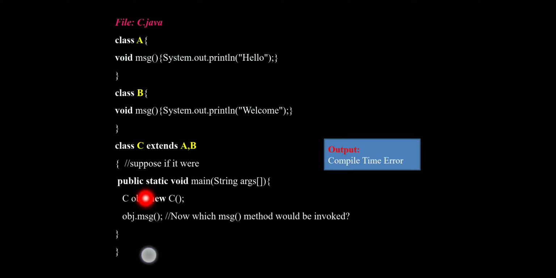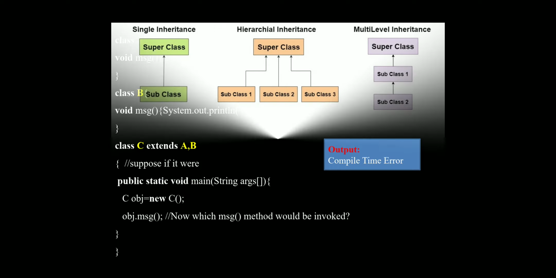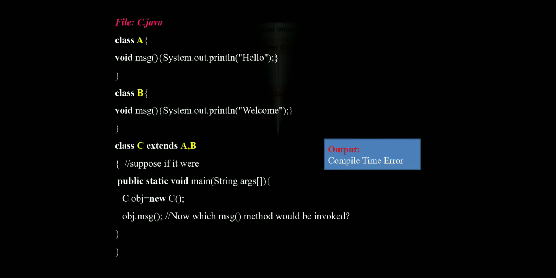Again in the C class, we write the main method, that is public static void main.